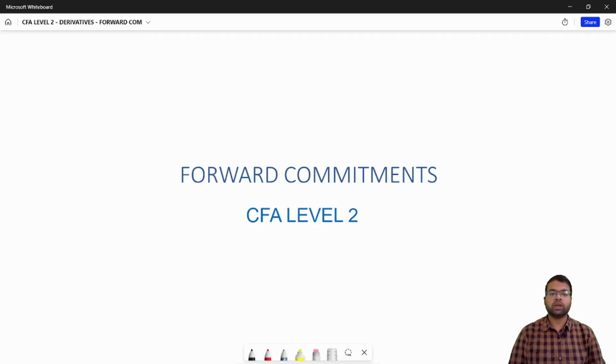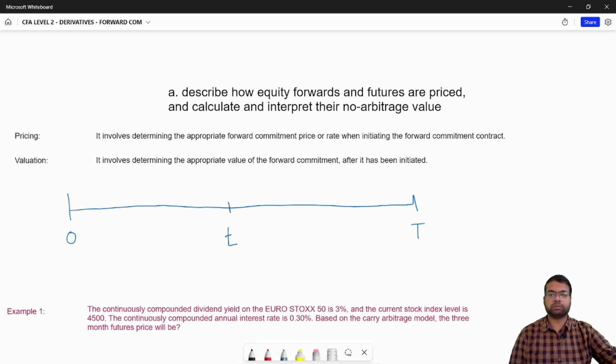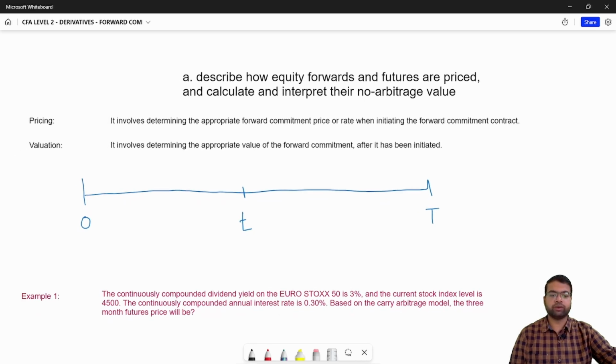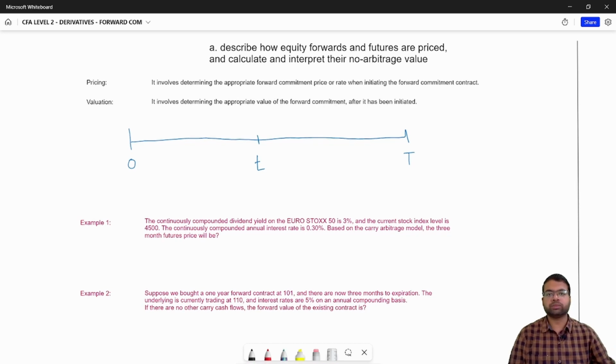Hello candidates. So today we will review forward commitments, the valuation and pricing of forward commitment contracts. So we will be moving learning outcome statement wise. The first learning outcome statement is describe how equity forward and futures are priced and calculate and interpret their no arbitrage value. See, first of all, what is pricing?